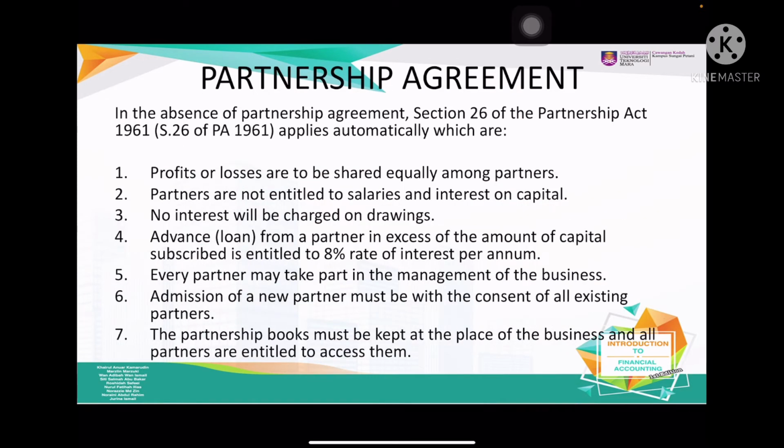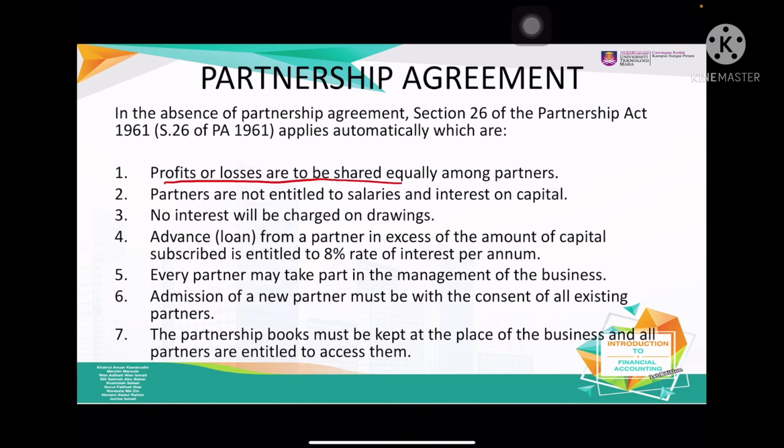So in the absence of a partnership agreement, it means that if you do not have your own agreement among the partners, the Act will apply to what you should implement in the partnership. Number one, if you do not state the profit sharing in your agreement, the Act will apply, and they're going to divide it equally.